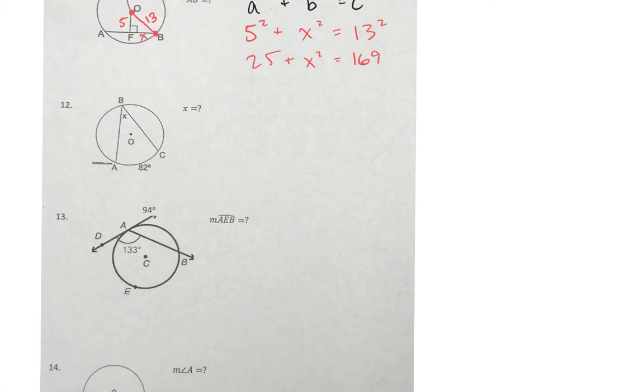Now I'm missing this leg, so I'll call the leg X. Hey, check it out, y'all. This time we've got to subtract the 25. So x squared equals 144. Square root it, and x equals 12. Now, does that mean my answer is 12? No. Plug it back in. FB is 12. And we're looking for AB. So if FB is 12, what's AB, y'alls? That's right. Anonymous number 17 says that AB is 12 plus 12. It's 24.